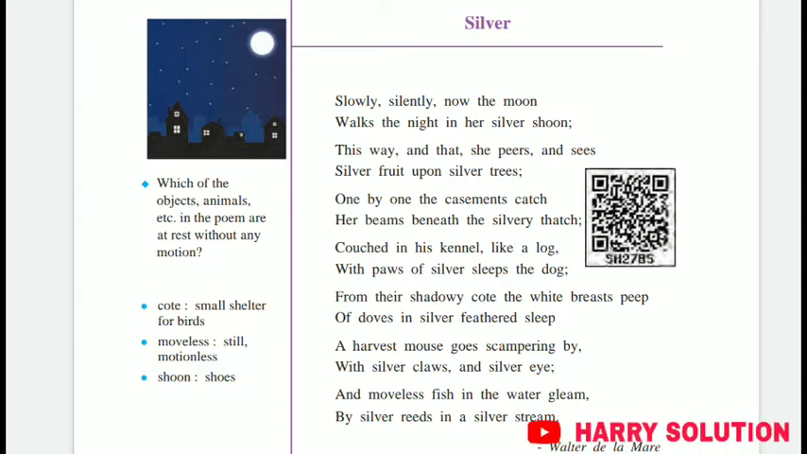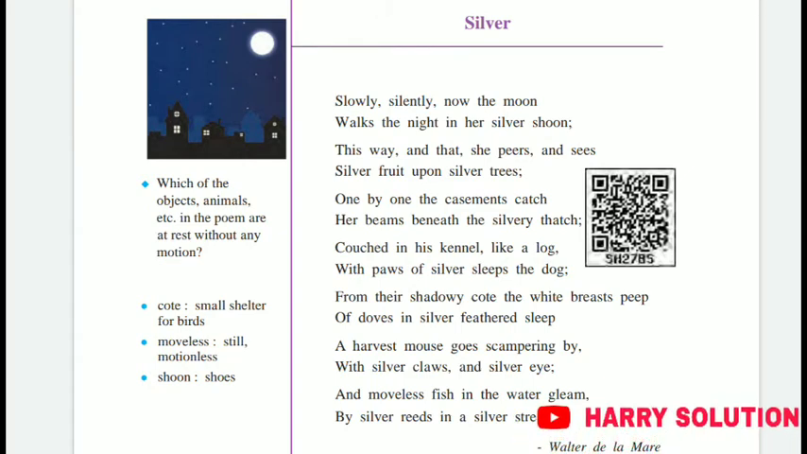Now the third para. One by one the casements catch her beams beneath the silvery thatch. Now casement means window and thatch means roof made of grass or of leaves. Okay. Now as the moon comes over the sky, it slightly touches the roofs of the huts. We have seen when the moon is coming, we just imagine that now it is going to touch our hut.